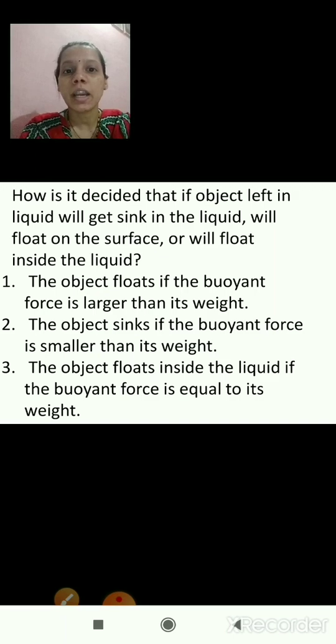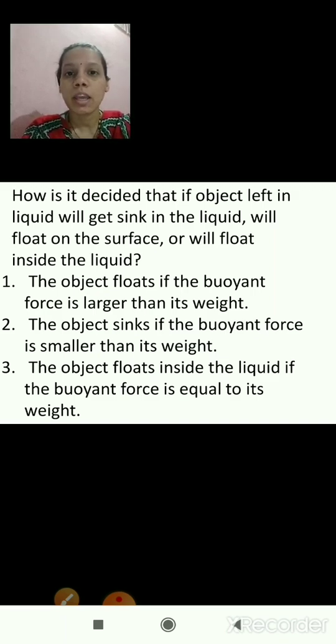Now how will we decide if an object immersed in water will sink in the liquid, float on the surface, or float inside the liquid? Here are three points that we will study now. First, the object floats if the buoyant force is larger than its weight. If the buoyant force is larger than the weight of the object, then it will float on the surface.